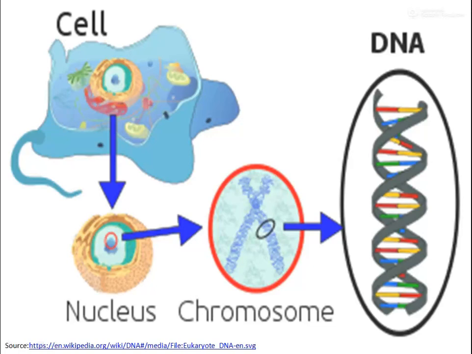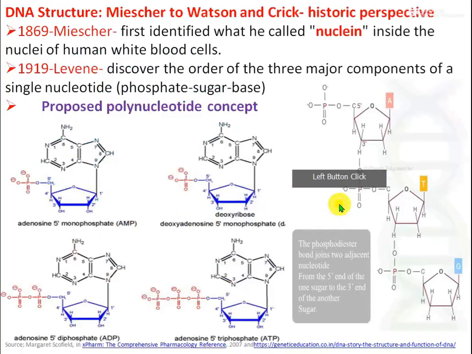Before I start the structure of DNA, there is some historical perspective. Nowadays we have some idea about DNA's double helix, DNA's right-handed helix, DNA is made up of nucleotides, DNA having phosphodiester bonds. But who first proposed that? Who first isolated the DNA, named DNA, or what is the concept of DNA?